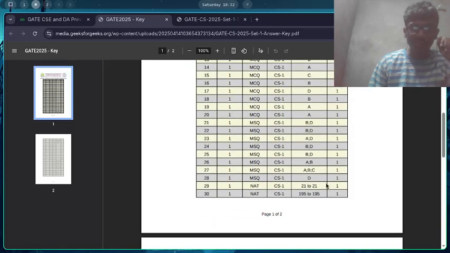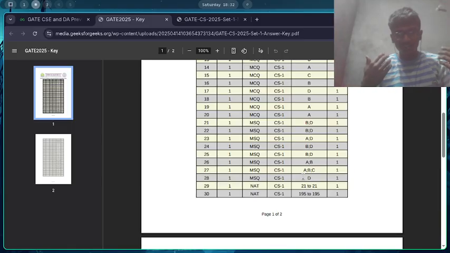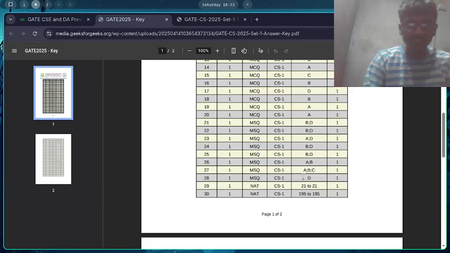Well, this was a 1 mark question, but still this is a good achievement because I literally don't know that much about operating system theory. But yeah, so I think we solved a GATE CSE question here.